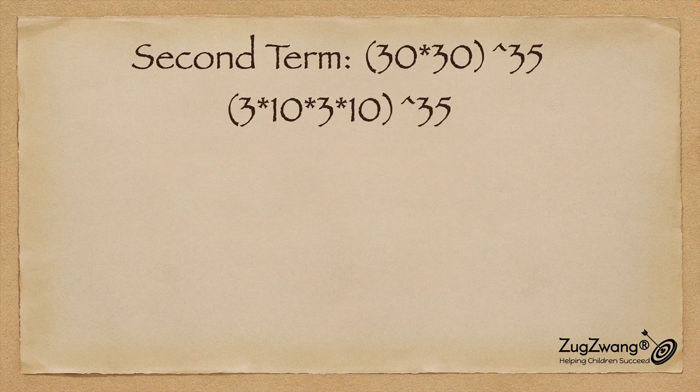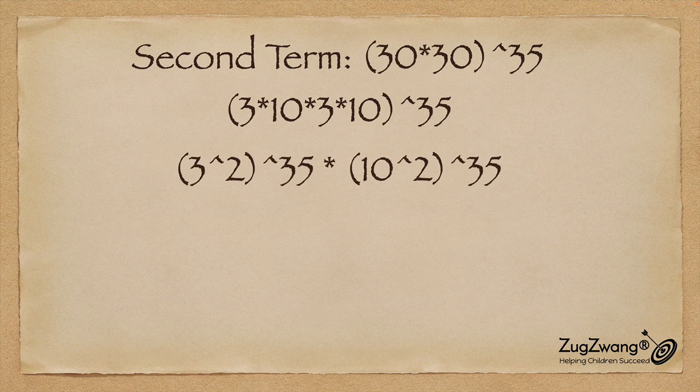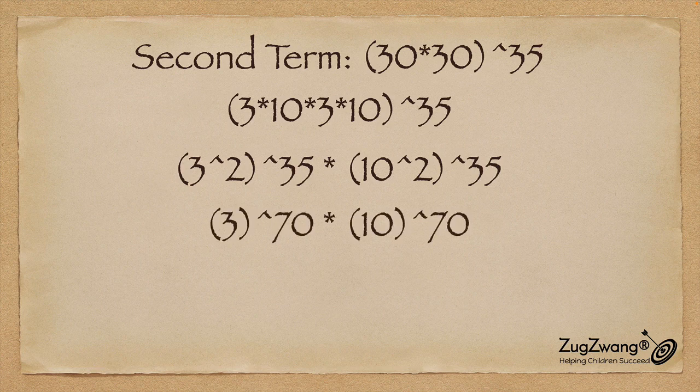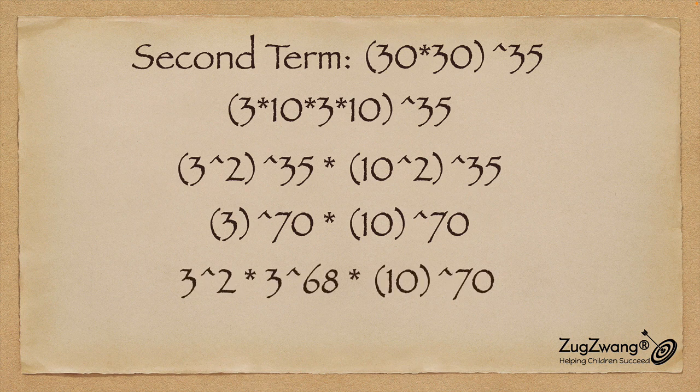Let's keep this in mind as we go to the second term. So doing the same thing, I would arrive at 3 squared to the power 35 times 10 to the power 35, which is nothing but 3 to the power 70 times 10 to the power 70. If you feel you're not following at any point of time, just pause the video and look at the previous step and how I've arrived at the next step.